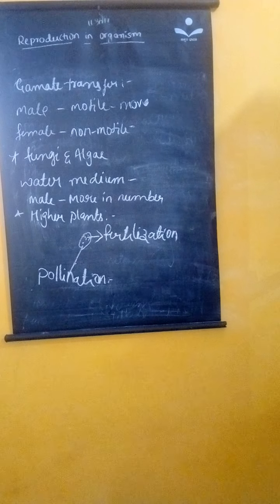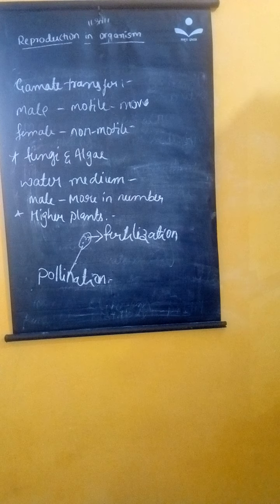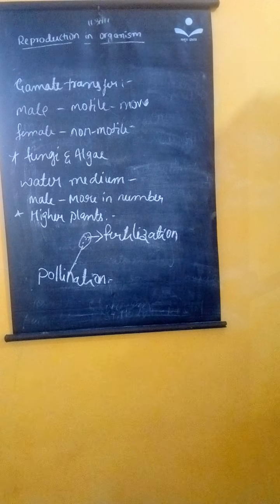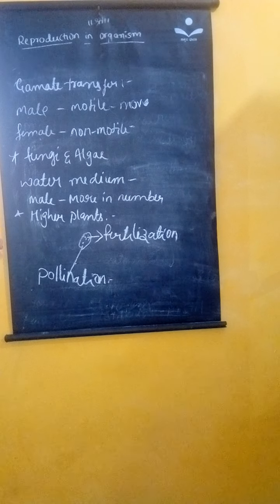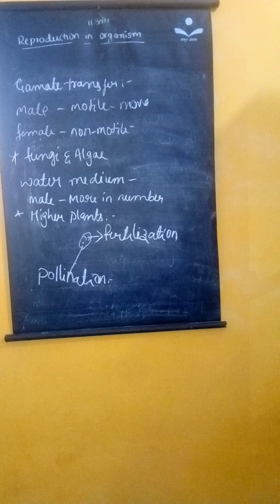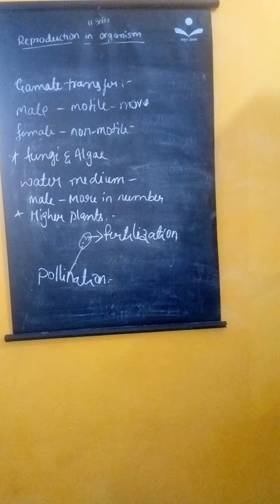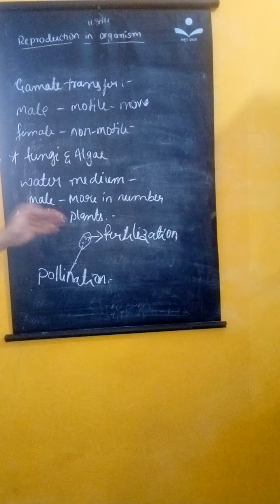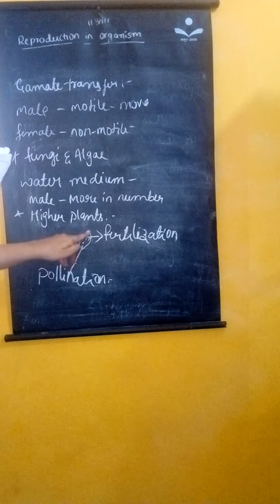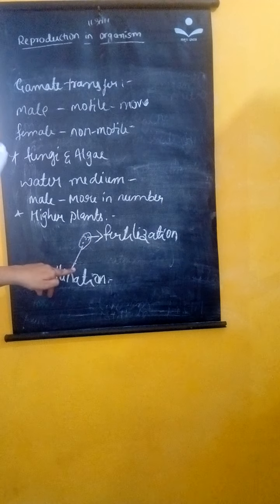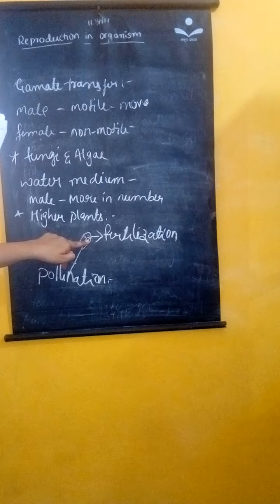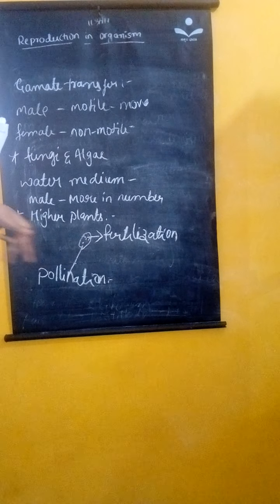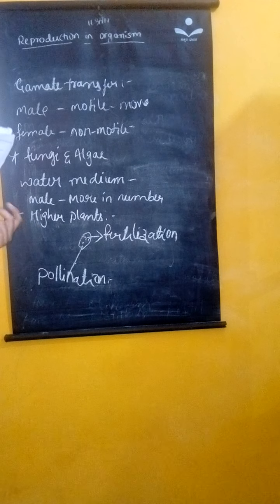Pollen grains germinate on the stigma to produce a pollen tube that delivers the male gametes near the ovule. Now the pollen grains will transfer from the anther to the stigma, where they germinate and produce a pollen tube.